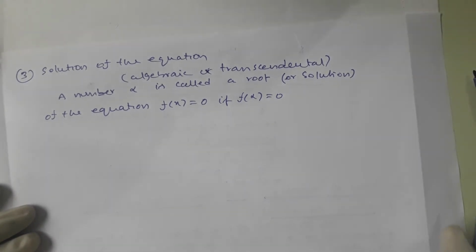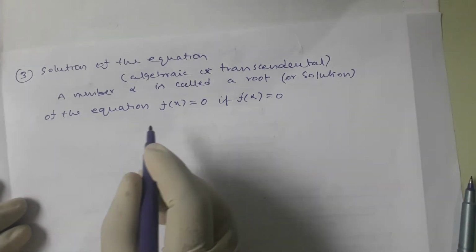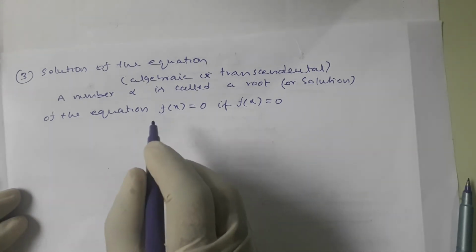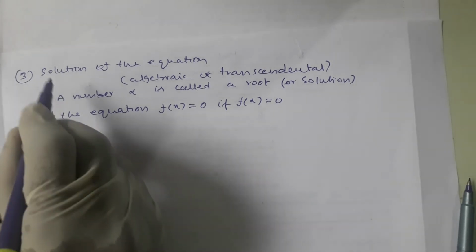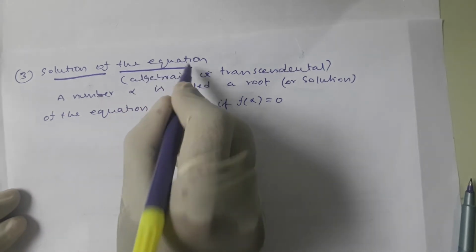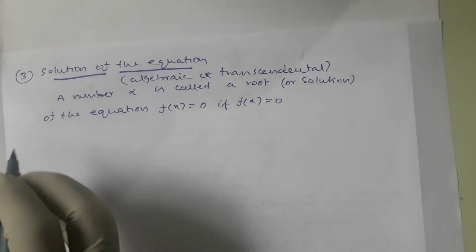So when we say that alpha is a solution of the equation f of x is equal to 0, when we substitute alpha in place of x, the equation is satisfied. Then that alpha only is called the root or the solution of the equation.